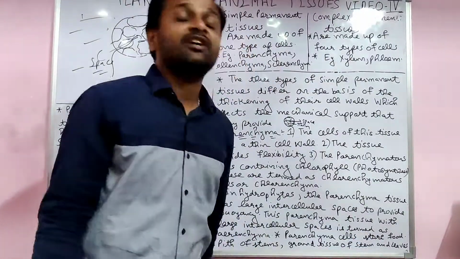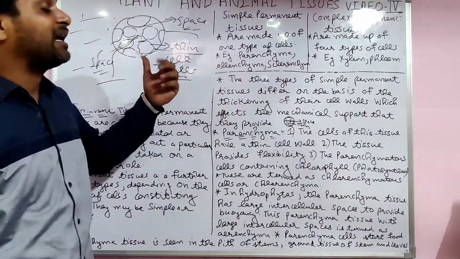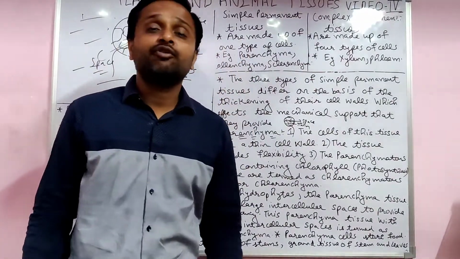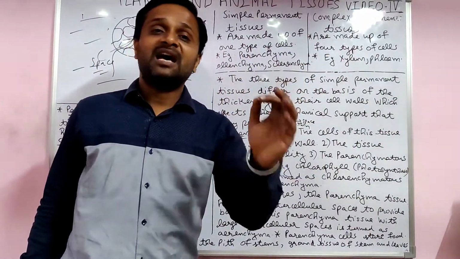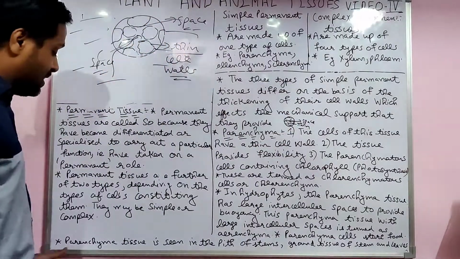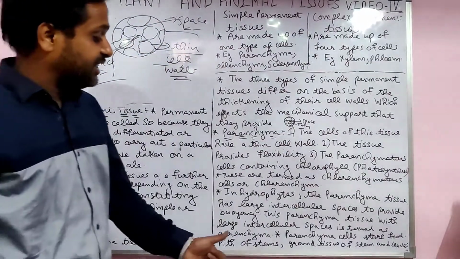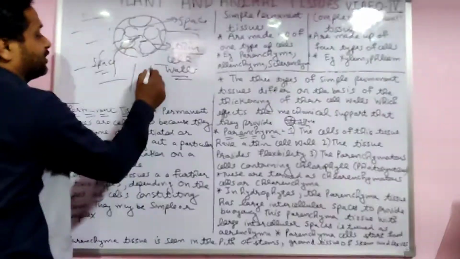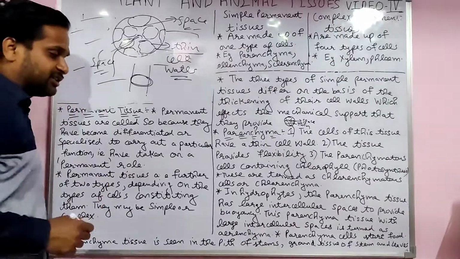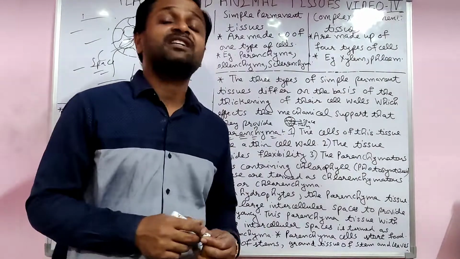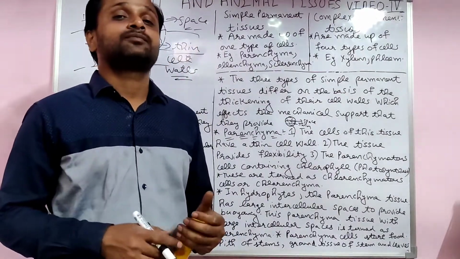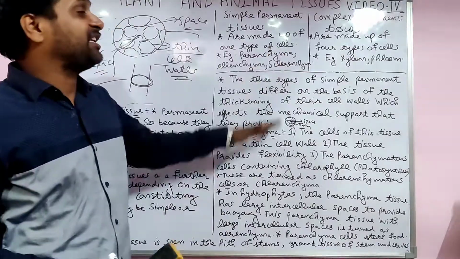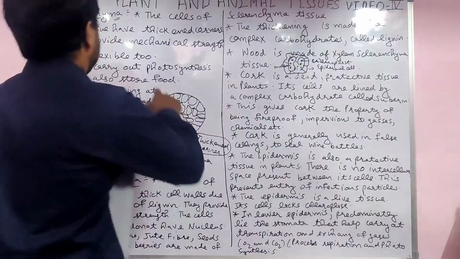Parenchyma cells store food. The function of parenchyma cells is to store food, students. And the last point about parenchyma: parenchyma tissue is seen in the pith of the stem, and in the ground tissue of the stem and leaves. So this is the explanation of parenchyma.